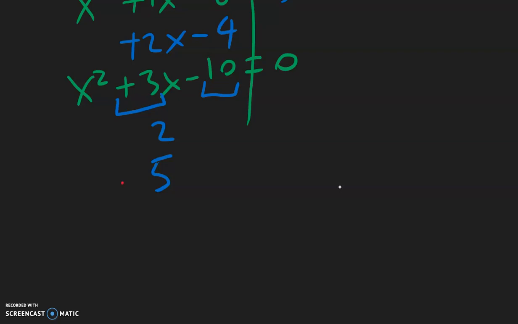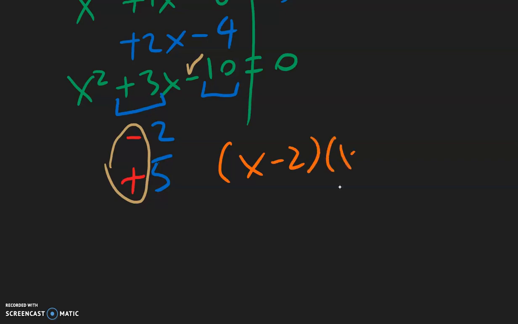A positive 3 tells me that the bigger number is going to be positive. So 5 plus 2 is 7, but we want 3, so 5 minus 2 is 3. Double check this: a negative multiplied with a positive is a negative, which is what we want over here, negative 10. So now the factors are x minus 2 and x plus 5 equal to 0, which means that x is equal to positive 2 or x is equal to negative 5.